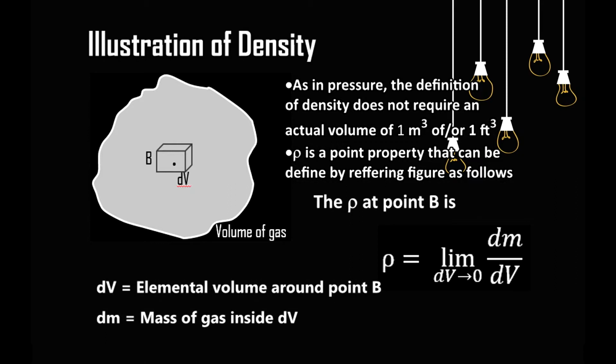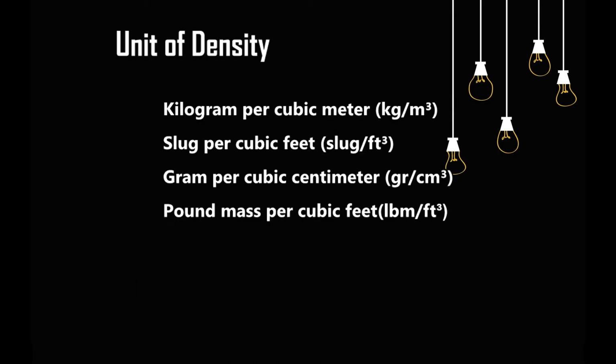Just like for pressure, we shrink the evaluation volume to 0 so that density is also a point property that could change from point to point. The equation for density rho is at the bottom of the screen, using differential calculus. Units of density are kilogram per cubic meter, slug per cubic foot, and gram per cubic centimeter.